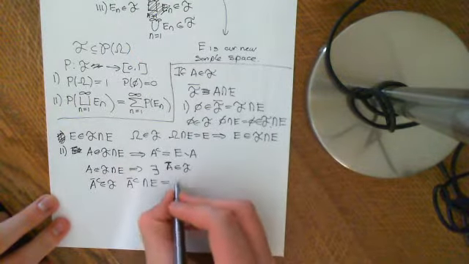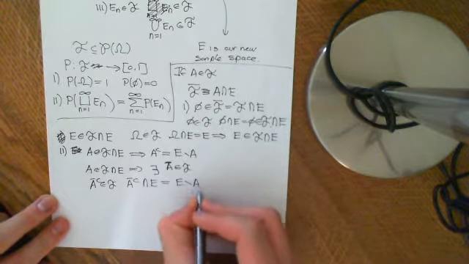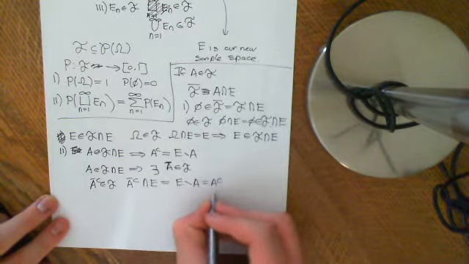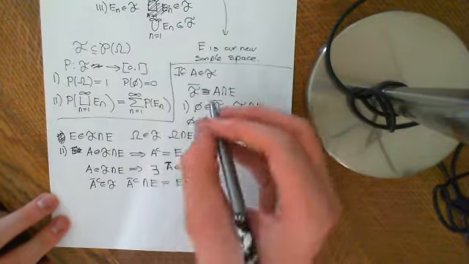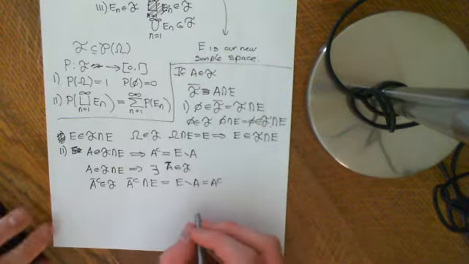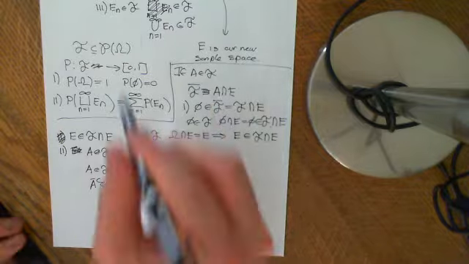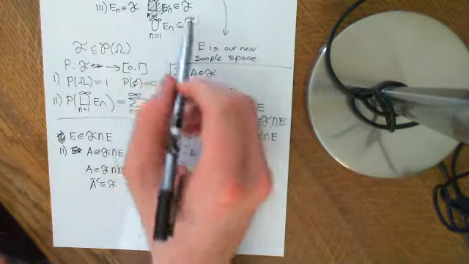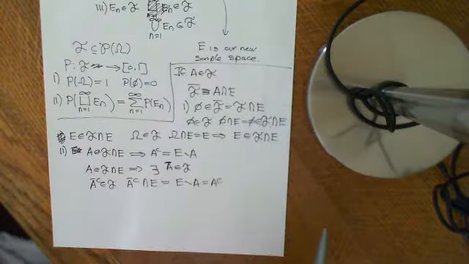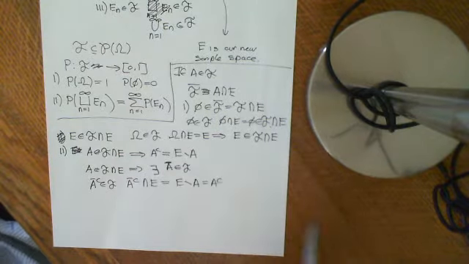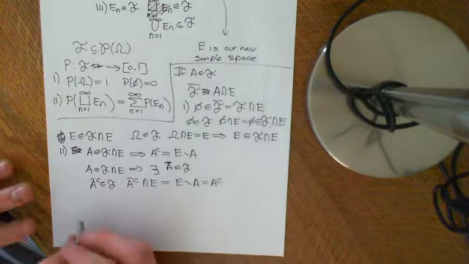So it's equal to E minus A, basically, i.e. it's equal to A complement, where we're considering it as a complement in our new probability space, in our new sample space, rather. Okay, so it does obey that property, and now the third property is that it has to be closed under countable unions, and again that follows really straightforwardly.